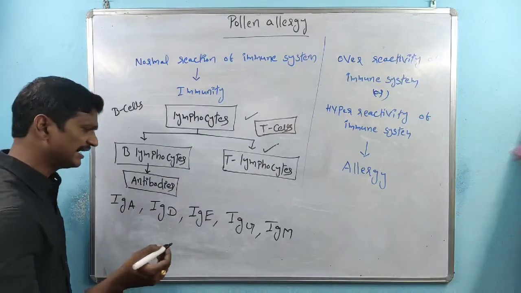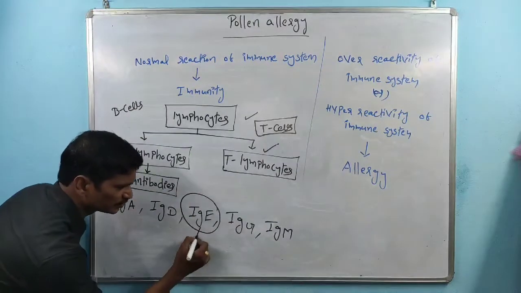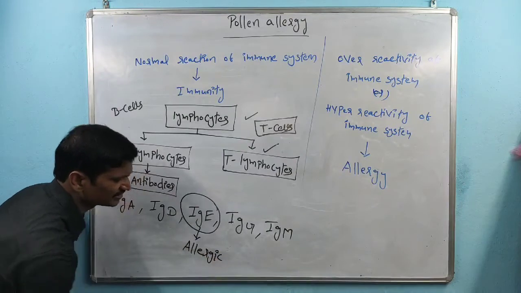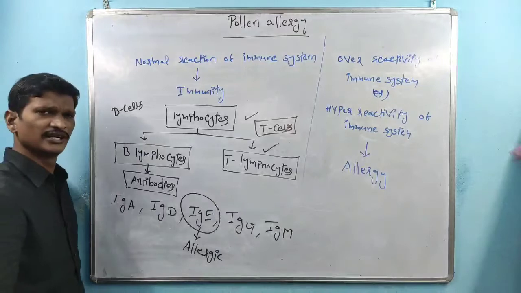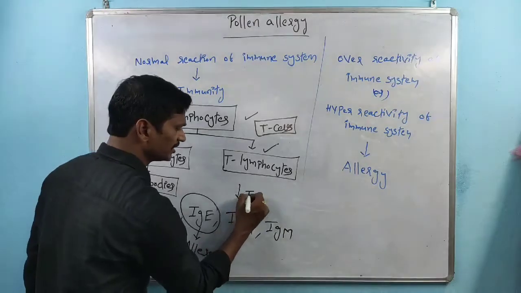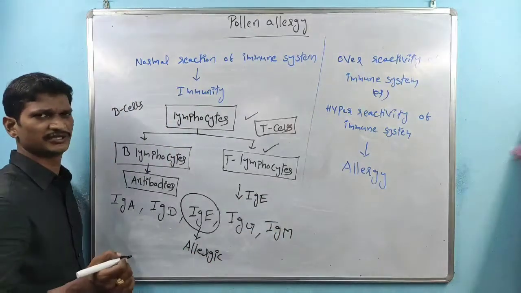So here IgE is responsible for causing the allergic reactions. Generally, in any healthy person's body, very low levels of IgE are present.